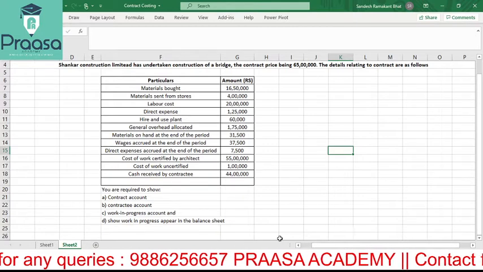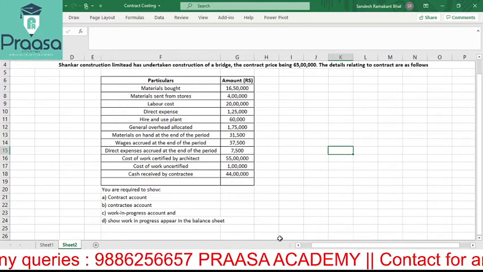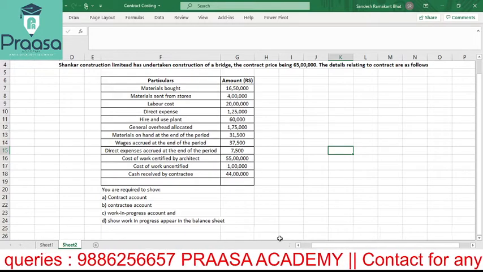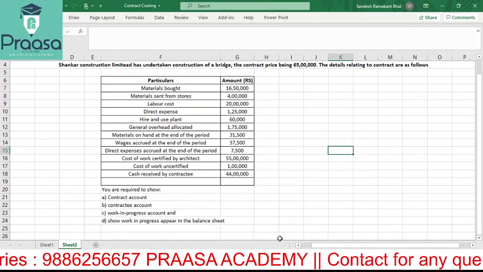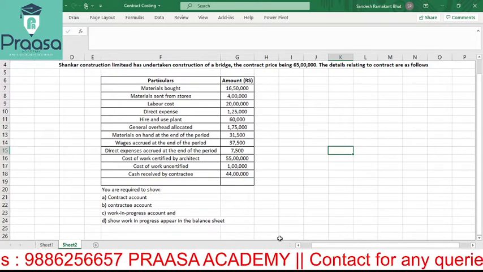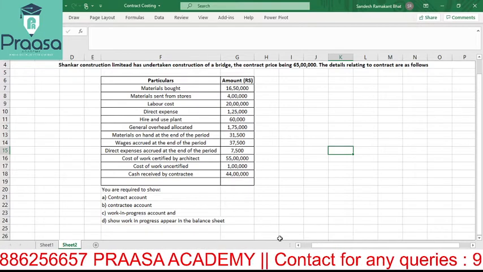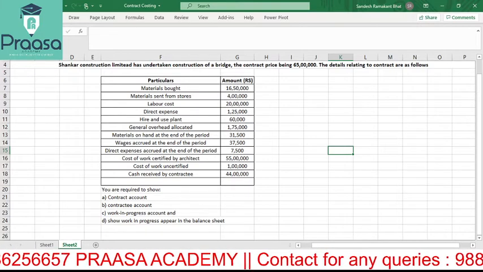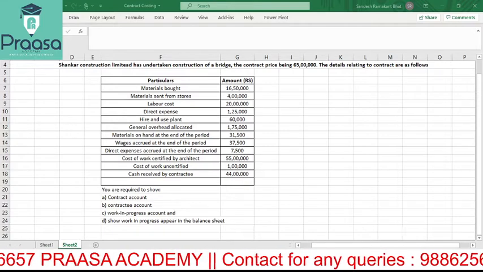It is about the information which is given in the question and how it appears in the balance sheet. That's all. The same thing doesn't happen in the real world. This is for our information, whether you have understood or not. So this is what the question speaks about. I guess we are good to start.